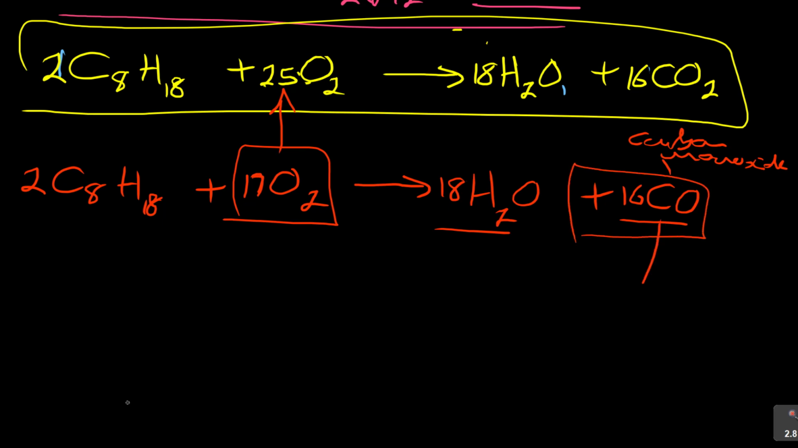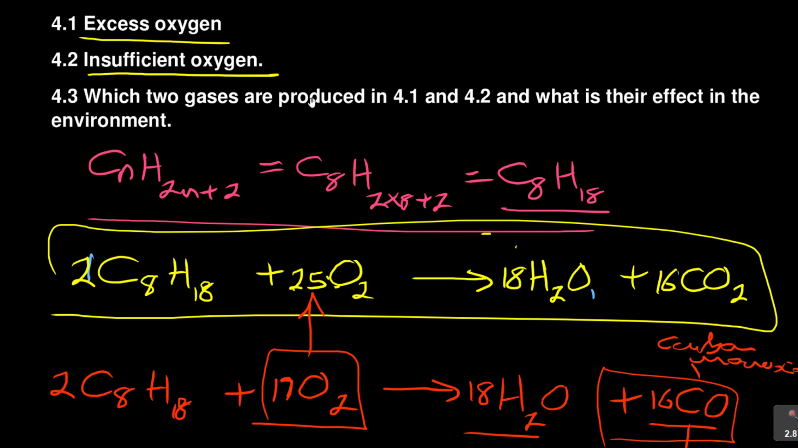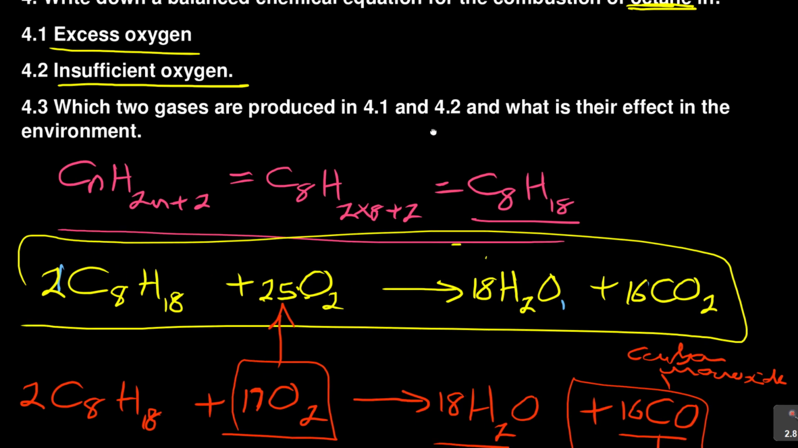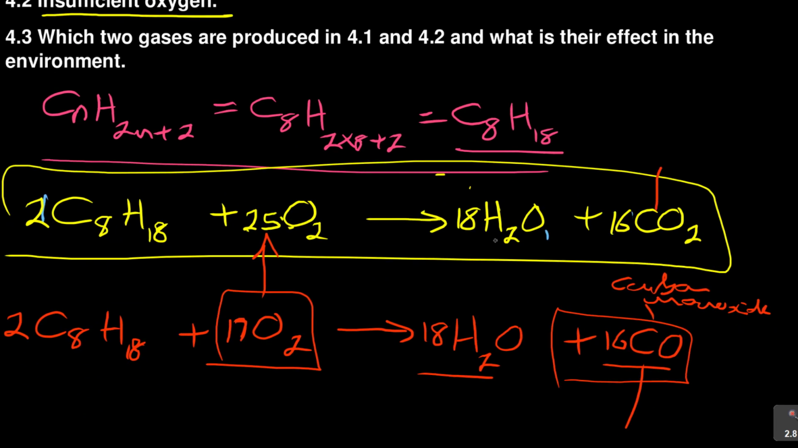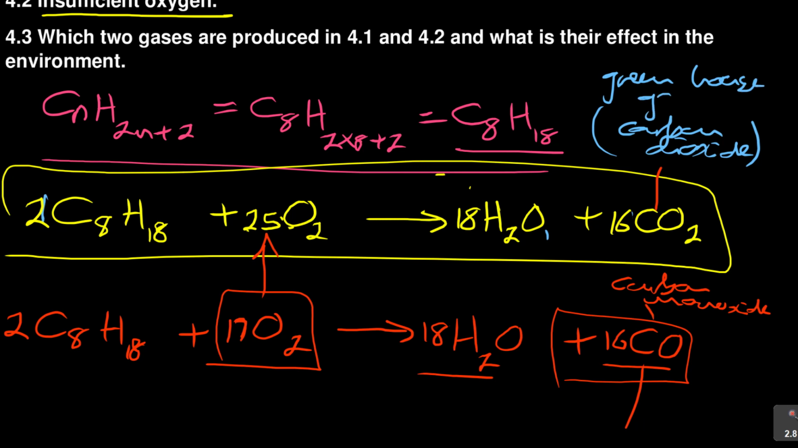But now you need to know about this. They are saying which two gases are produced in 4.1 and 4.2 and what is their effect on the environment. In 4.1, excess oxygen, the gas is what? The gas produced is carbon dioxide, and then they're saying what is their effect on the environment. Remember, carbon dioxide, it leads to what? It's a greenhouse gas and leads to global warming. Remember, carbon dioxide is one of the culprits of global warming.